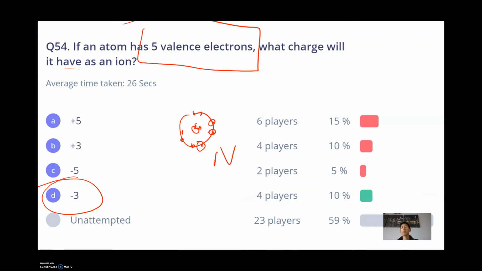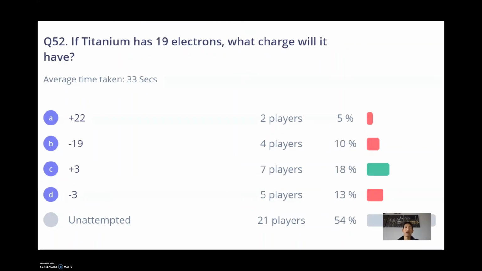All of these elements want to form full outer shells. That's usually 8 valence electrons. Sometimes it's 2 if we're just talking about the first level. Point is, we always want to have a full outer shell, which is usually 8. If it has 5 valence electrons, it'll want to gain 3 to form 8 and to form a charge of -3. Remember, when things gain electrons, they become more negative.